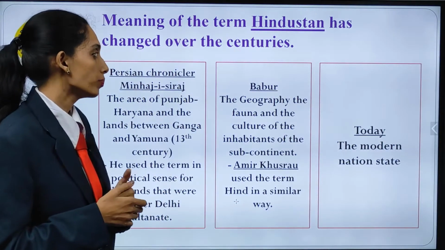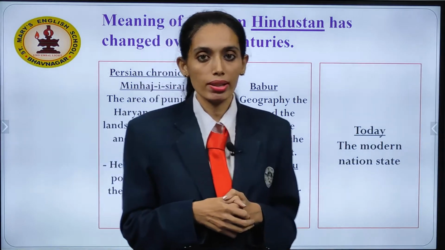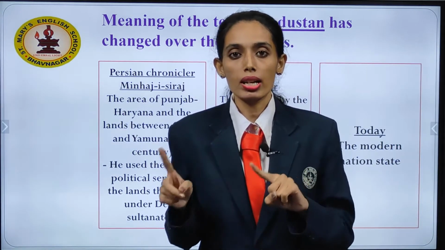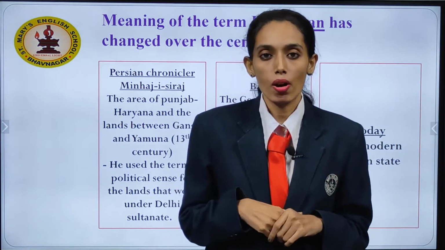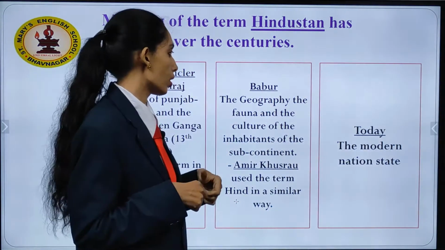The second one is Babur. Who is Babur? Babur is Akbar's grandfather. Babur's son was Humayun, and Humayun's son was Akbar. So Akbar is the grandson of Babur. Let's know what Babur thought of Hindustan.